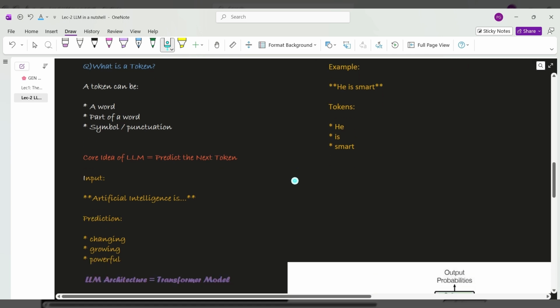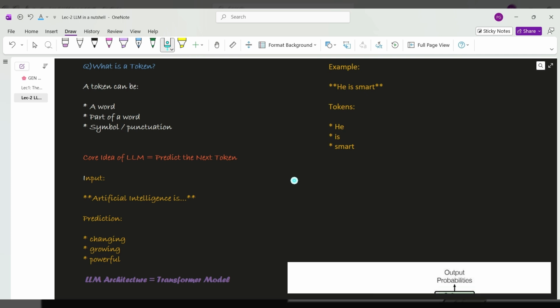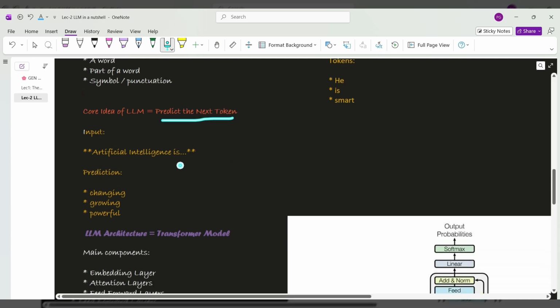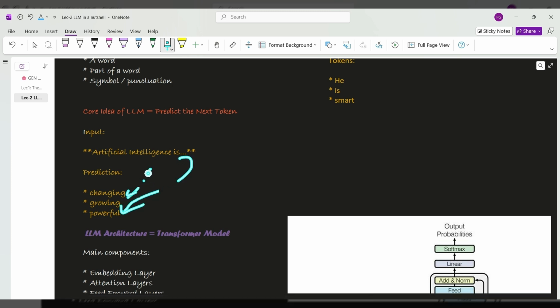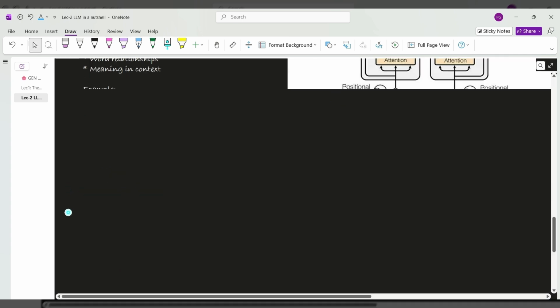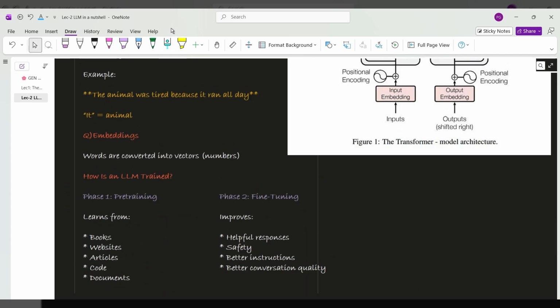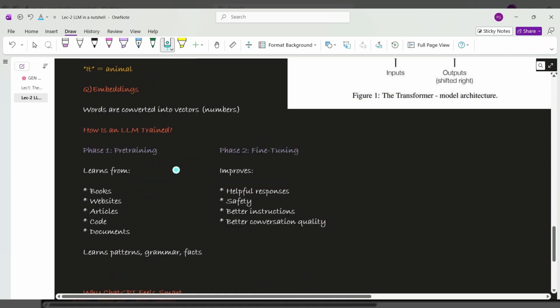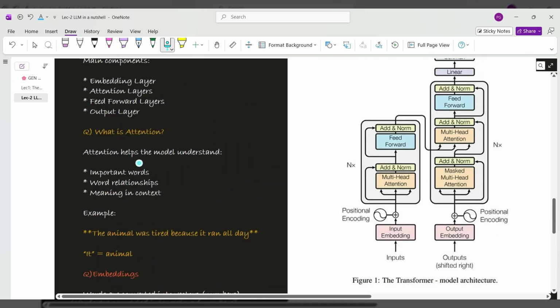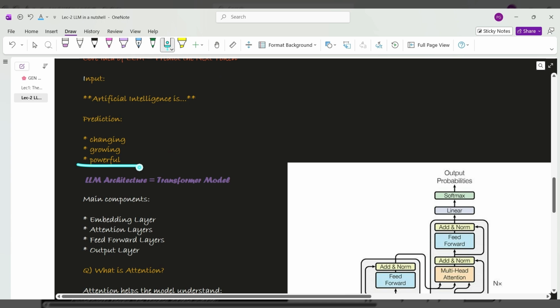In short, if I ask what is the core idea of LLM, you should know that based on probability, it predicts the next token. For example, for artificial intelligence is, it will predict powerful, growing, changing, whichever is the best suited. Whatever is the best suited answer, it will give me that answer. So this is LLM.